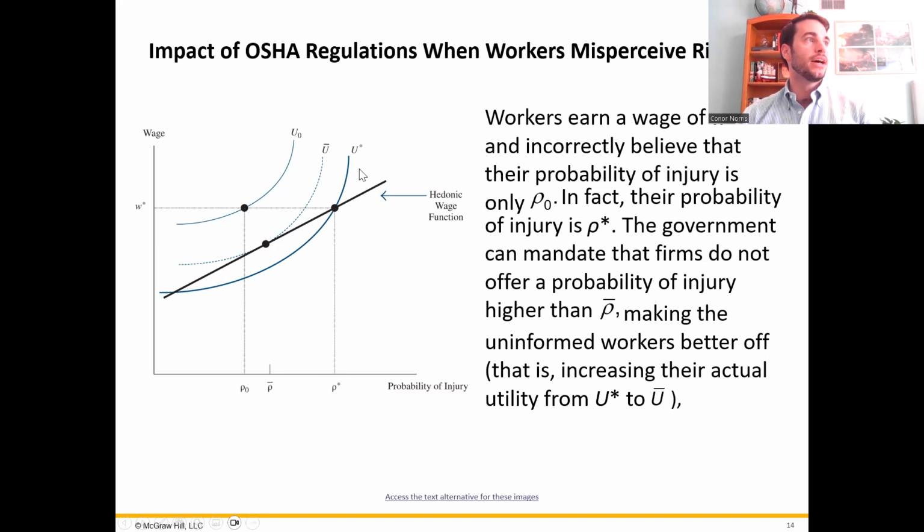Their wage would end up declining. You look at where this utility function crosses the hedonic wage function at this safety level right here. That corresponds to a lower wage than wage star that they were receiving before. But their probability of injury is much lower, much closer to what they thought they were at and what they were willing to work for.